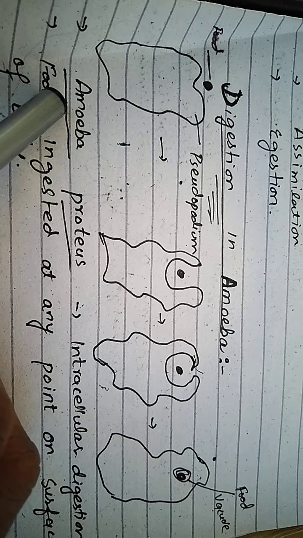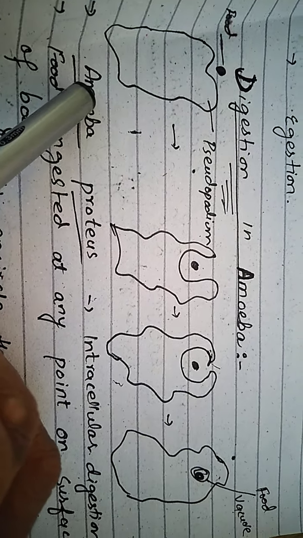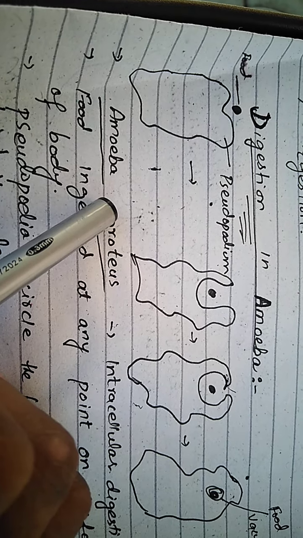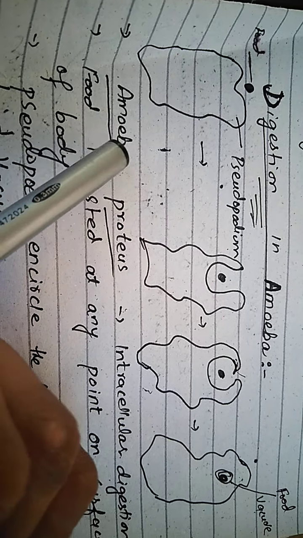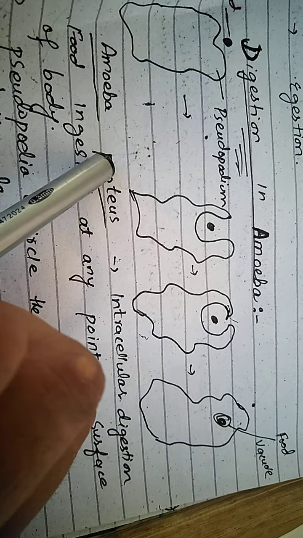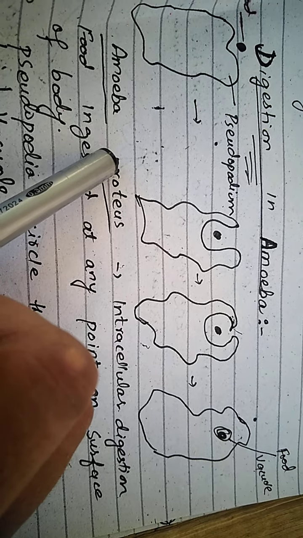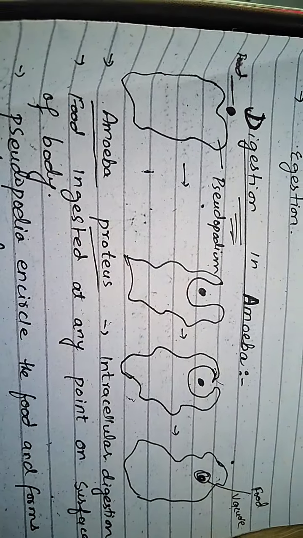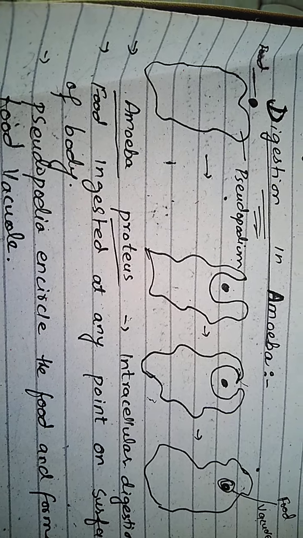There is a specific method to write the scientific name. The first name is the genus name, and the second name is the species name. The first letter of the genus name is always capital, and the first letter of the species name is always in small alphabets. So this is clearly visible in this writing.